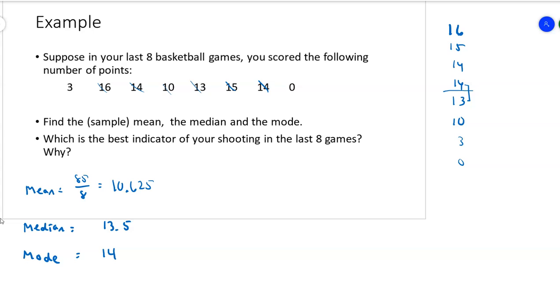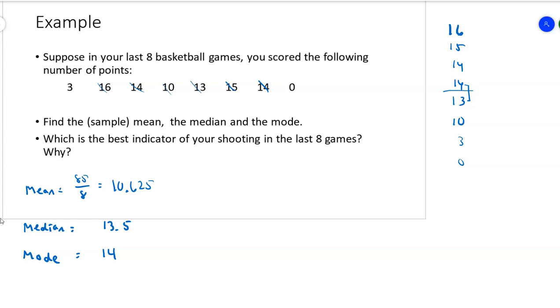All right, so I wanted to make you an example where the median or the mode is actually the better indicator and the mean is not. Because in general, if I wanted to know what kind of a basketball shooter you were, you score about 13, 14 points a game. One game you only had 3 points, and one game you had no points. So maybe you were injured, you got sick, you were only in for a couple of minutes, or you had a really bad day or a really tough opponent. But other than that, you seem to be a 13, 14-point shooter more than you are a 10.6.